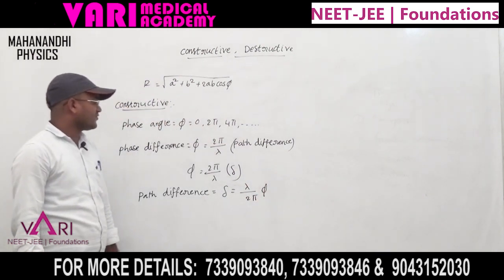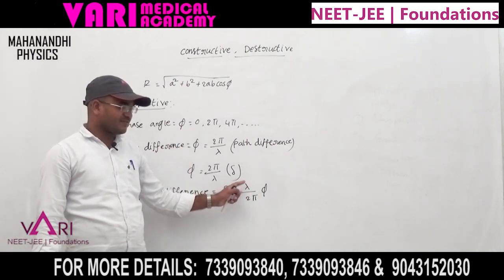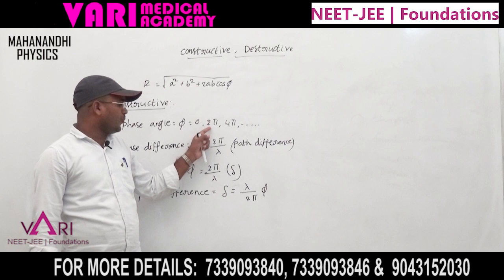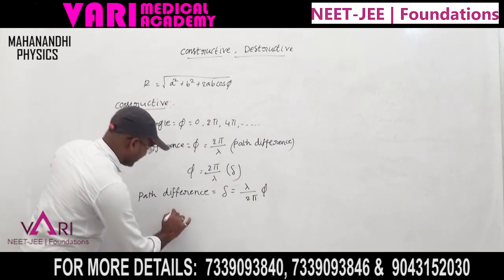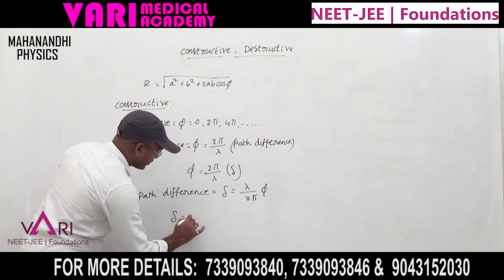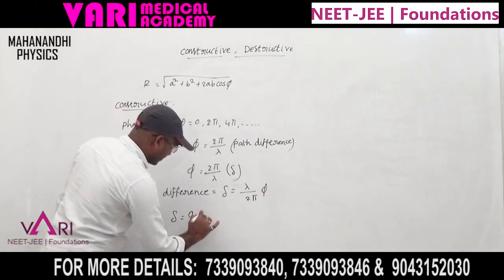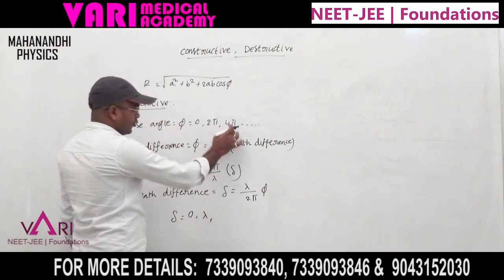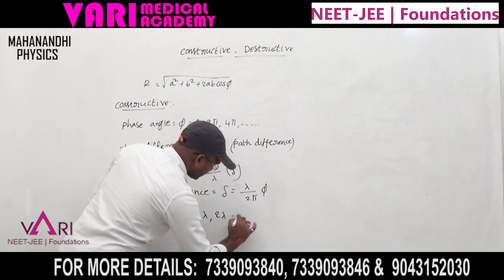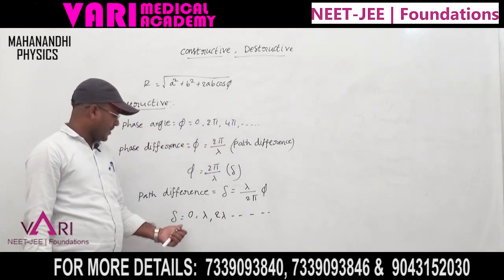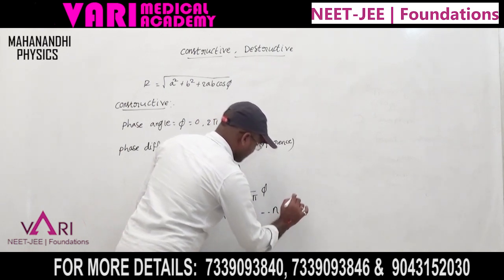First, the phase angle 0: substituting gives 0. For 2 pi, the 2 pi cancels and lambda comes. So the path difference del equals 0, lambda for 2 pi, then for 4 pi the pi cancels giving 2 lambda, and so on, continuously increasing up to n lambda.